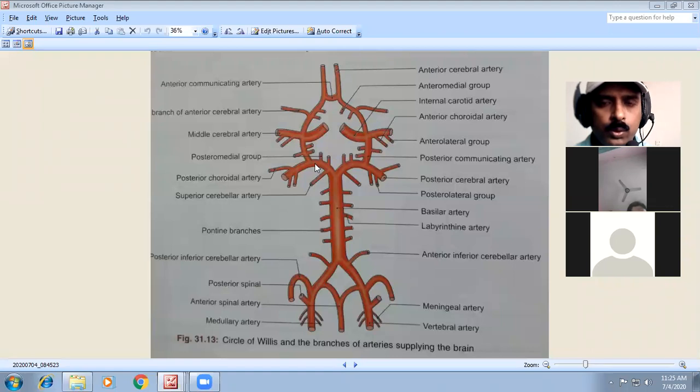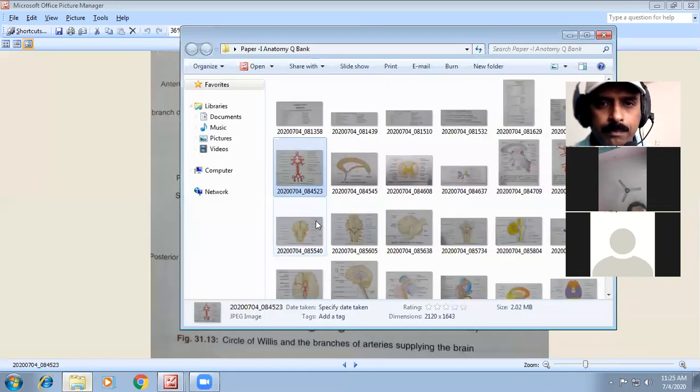Anterior, middle, posterior cerebral arteries, the basilar artery, and the two vertebral arteries all give rise to many branches, and the major arteries supply the blood. So this is what we call the blood supply of the brain, and this diagram you have to practice.